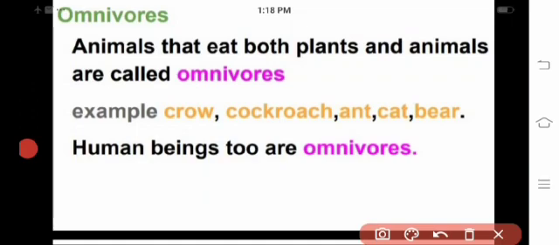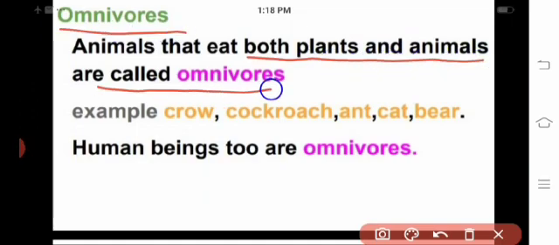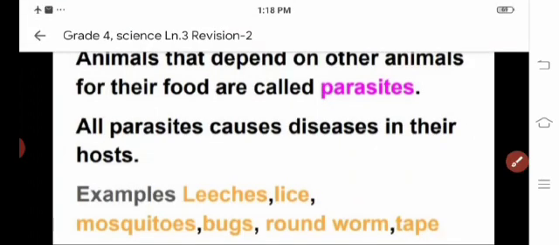Next we see omnivores. Animals that eat both plants and animals are called omnivorous animals. Omnivorous animals will eat both plants and animals. For example, you see crow, cockroach, ant, cat, bear. Human beings too are omnivores only.